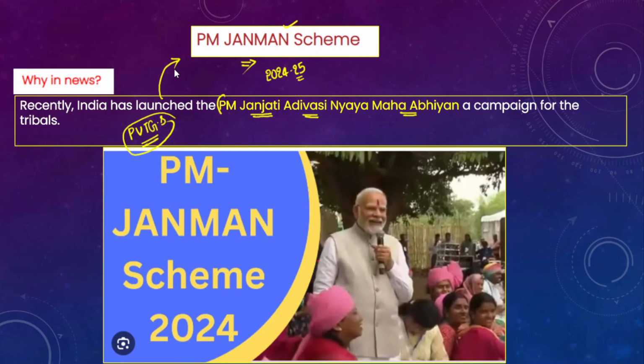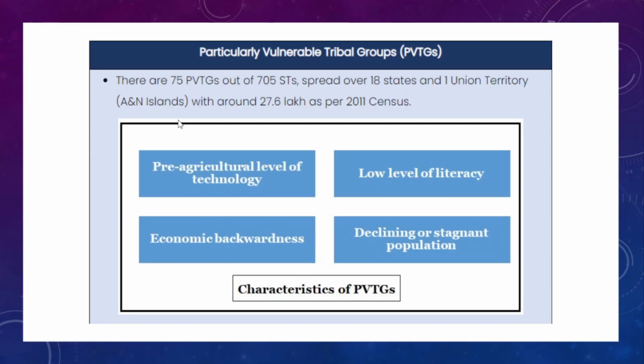Now I will tell you a few characteristic features of particularly vulnerable tribal groups in this lecture itself, so that you understand who they are and how many PVTGs are living in different parts of India. First, understand that there are 75 particularly vulnerable tribal groups in India. Earlier in the UPSC prelims examination, there was also a question on PVTGs. So please remember, there are 75 PVTGs living in various parts of the country.